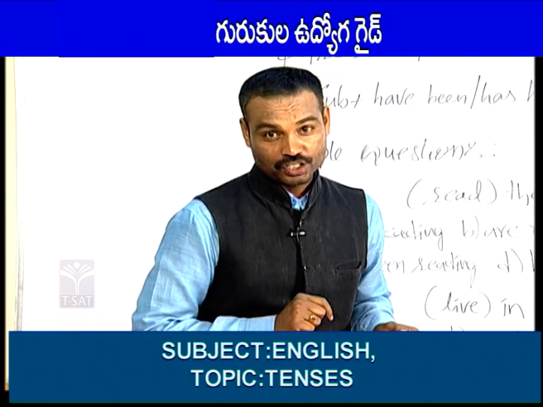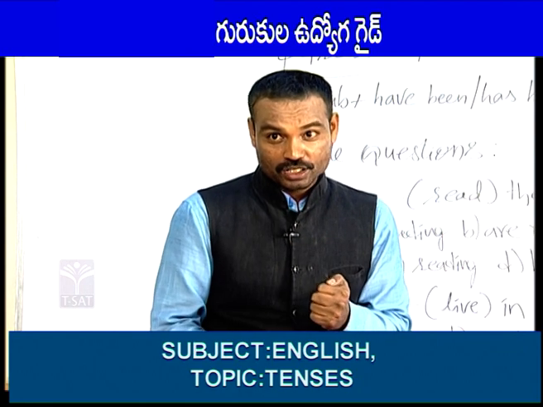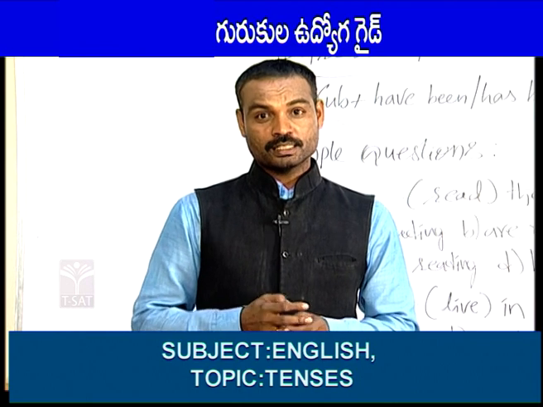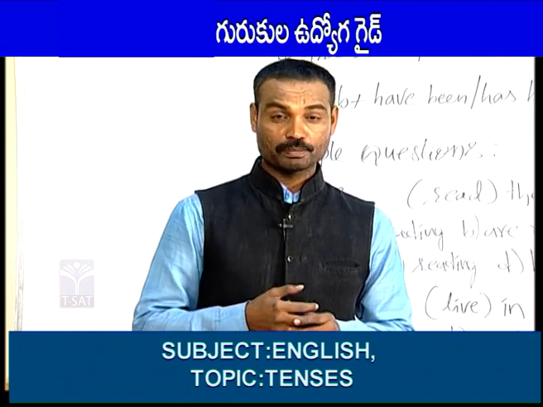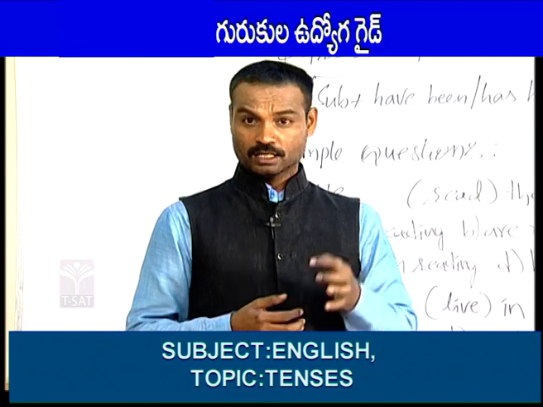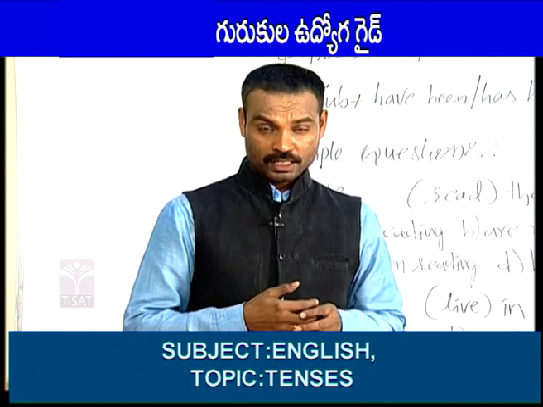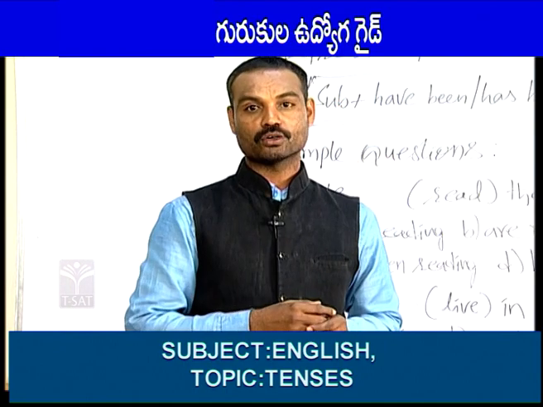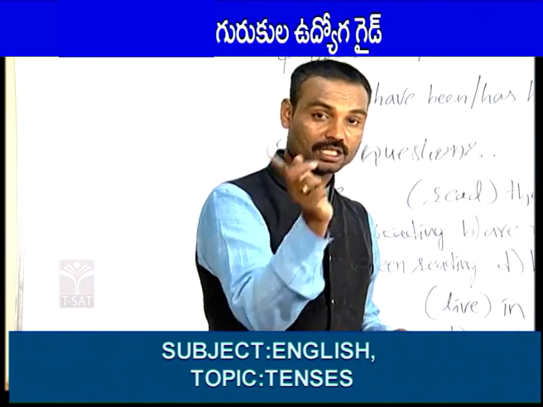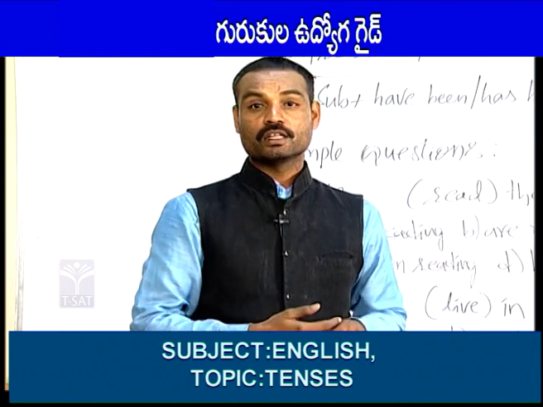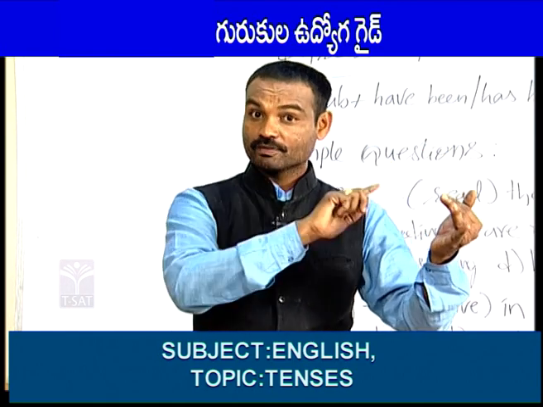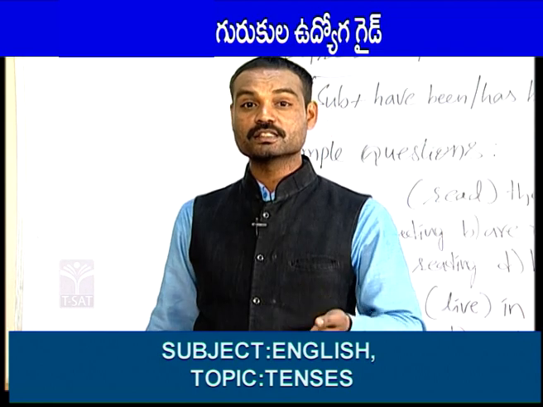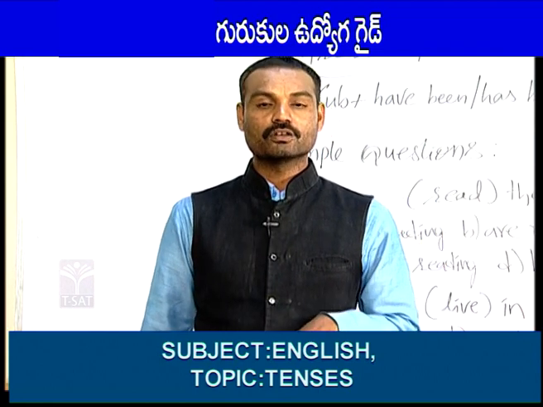with your kind cooperation, I have completed the first 4 tenses. They are simple present tense, present continuous, present perfect, and present perfect continuous tense. Do you want me to give you types of sentences from present perfect continuous tense? See, she has been waiting for the bus since 8 o'clock, positive. She has not been waiting for the bus since 8 o'clock, negative. Has she been waiting for the bus since 8 o'clock, interrogative. Hasn't she been waiting for the bus since 8 o'clock, that is called negative interrogative.